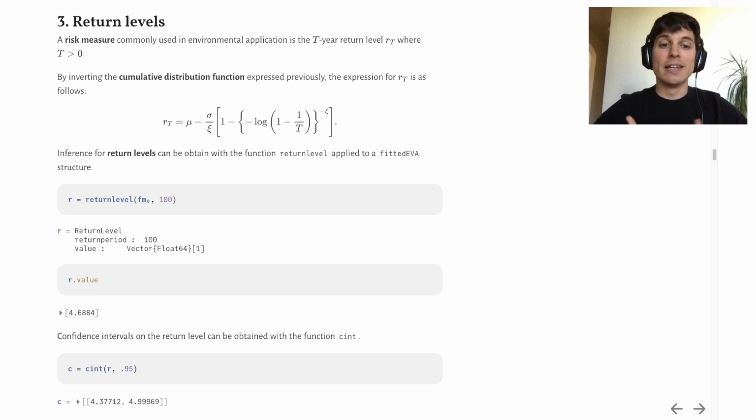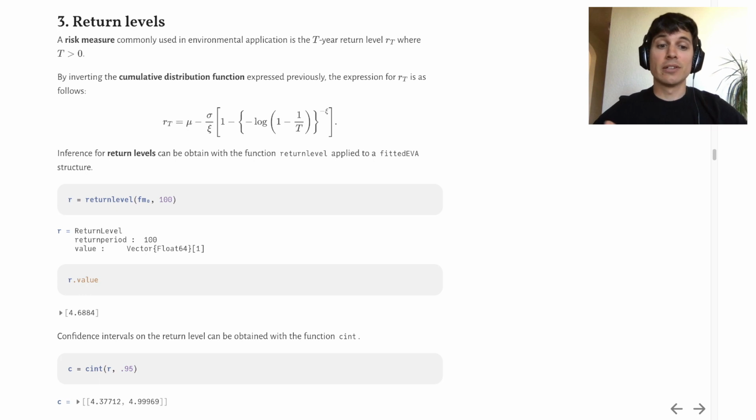With Extremes, inference for return levels can be obtained with the function returnlevel applied to a fitted EVA structure. The result is encapsulated within the ReturnLevel structure and is accessible by getting the property value from this ReturnLevel structure.